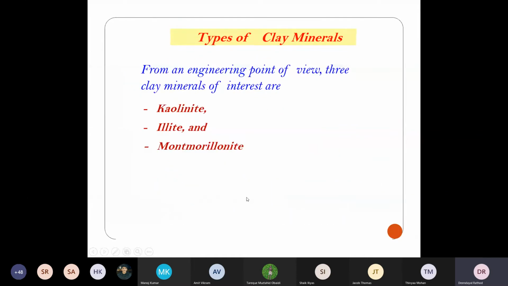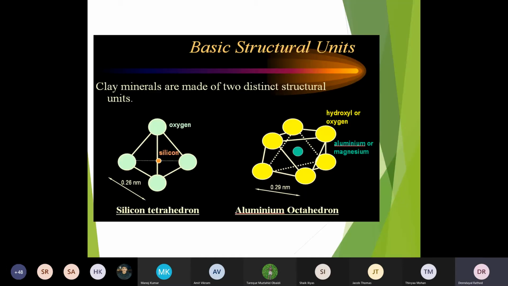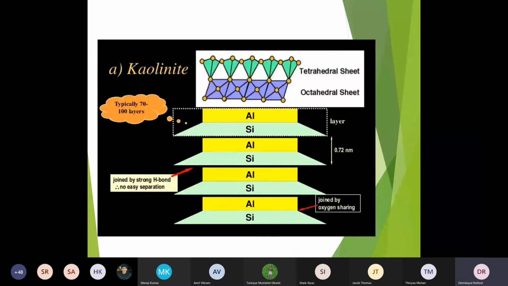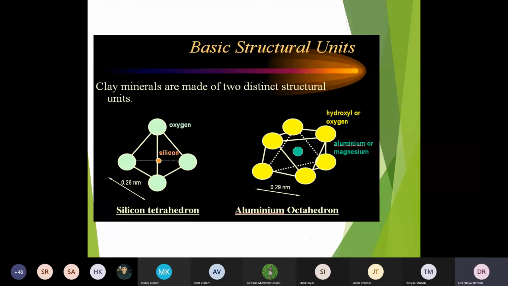Now clay will have 3 minerals: kaolinite, illite and montmorillonite. I will explain again. This is the basic structure: clay minerals are made of two distinct structural units.